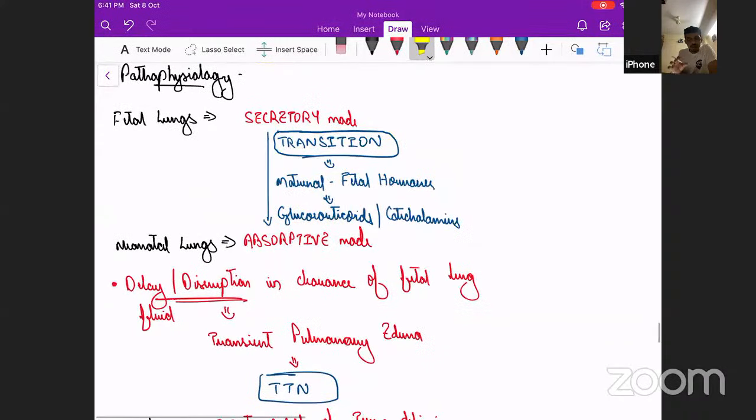Now, what happens? Fetal lungs are in secretory mode. They are filled with fluid. But what happens once the babies come out? There is a transition. It goes into absorptive mode because it gets filled with air, and whatever fluid is there has to be absorbed. If this transition doesn't occur smoothly, it leads to TTNB, or transient tachypnea of newborn. This transition is supported by maternal and fetal hormones like glucocorticoids and catecholamines.